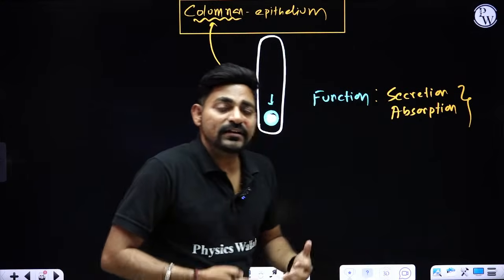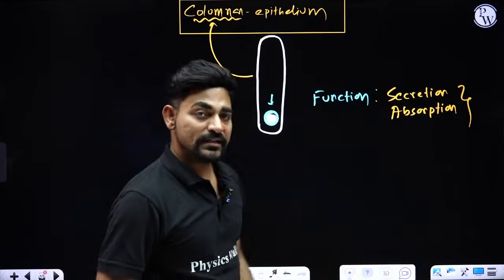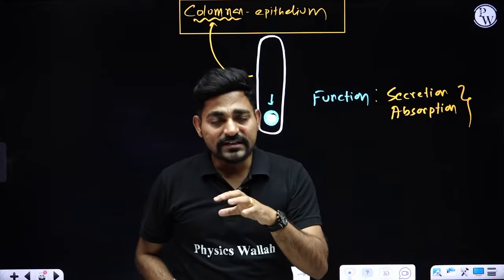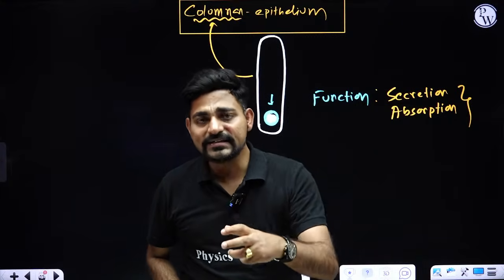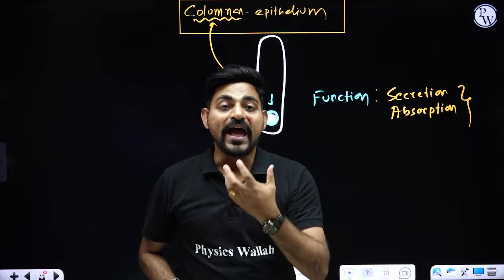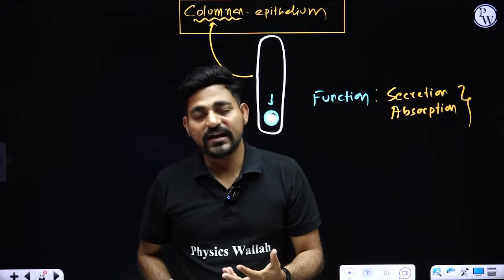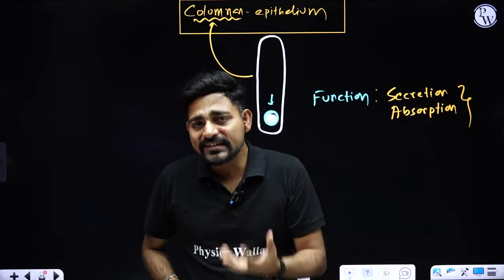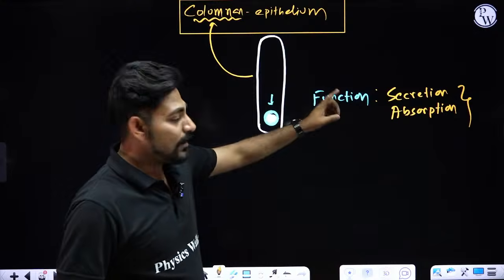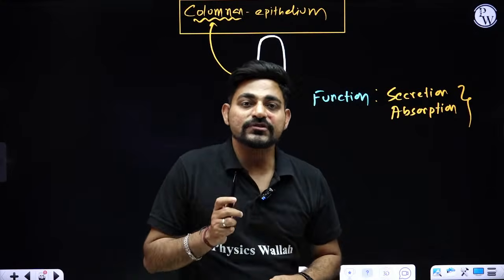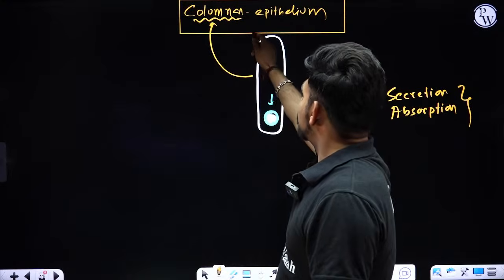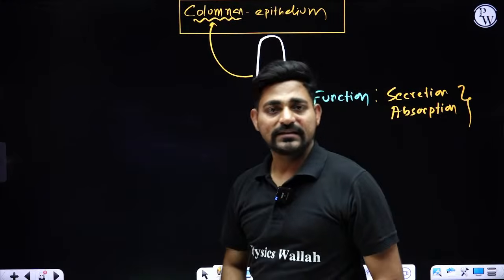What is the secretory function of columnar epithelial cells? Again, if we look inside the stomach and the intestine, you will find glands which secrete digestive juices, right? So digestive juices are secreted by the glands of the stomach and intestine, and those glands are again made up of simple columnar epithelial cells.